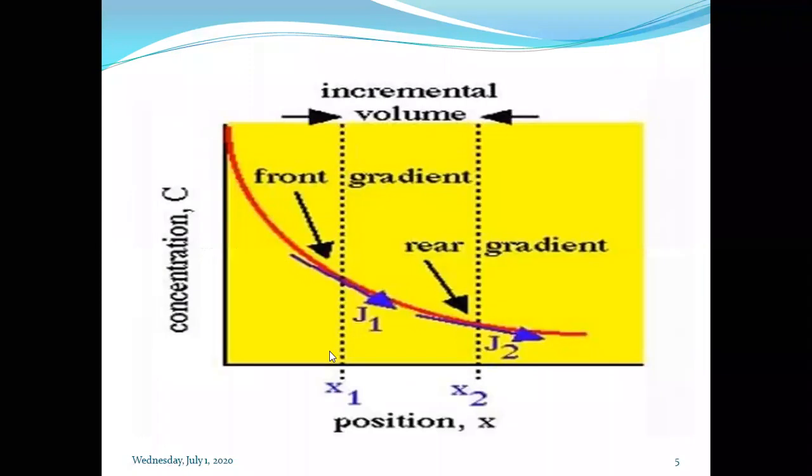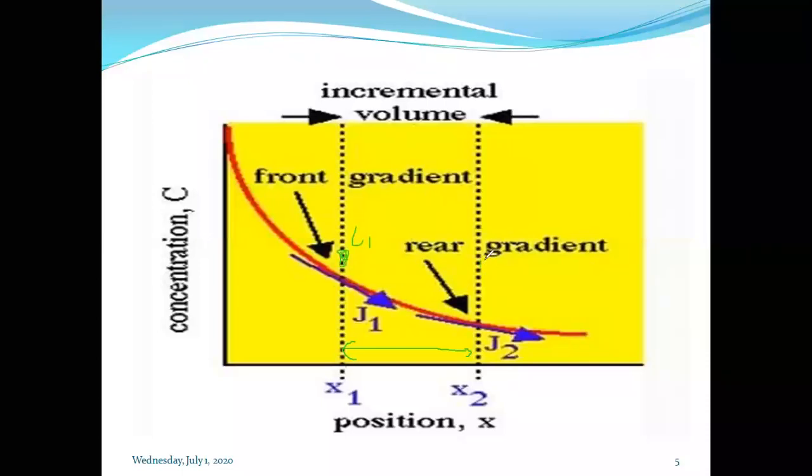Let's see in this equation how the molecules will come and get formed as the concentration changes with distance. Let's see at distance x1 and distance x2, this much distance we are getting. At this point we get the concentration, let us say c1.